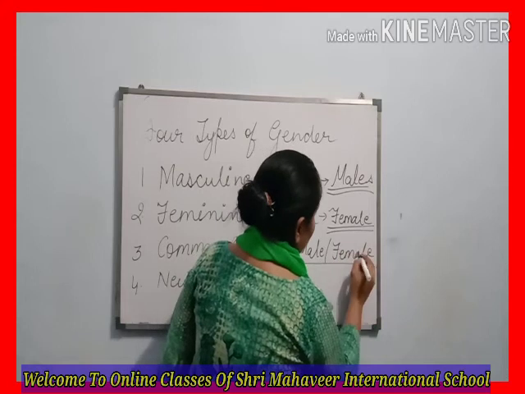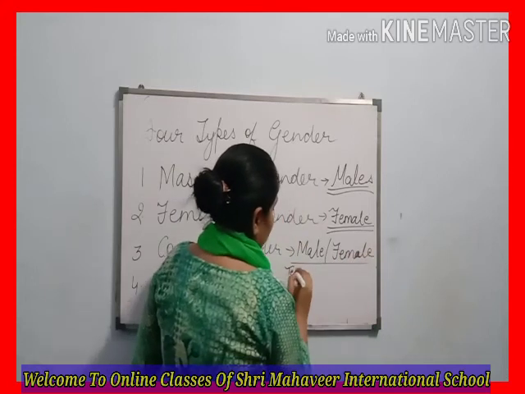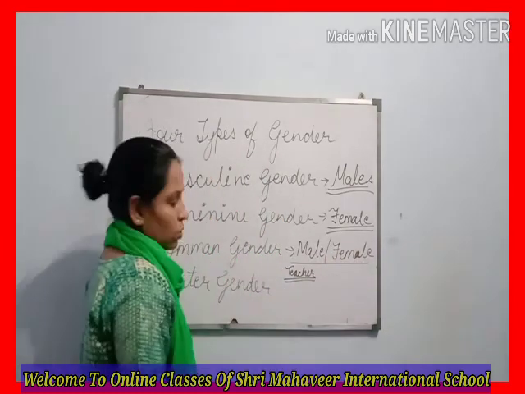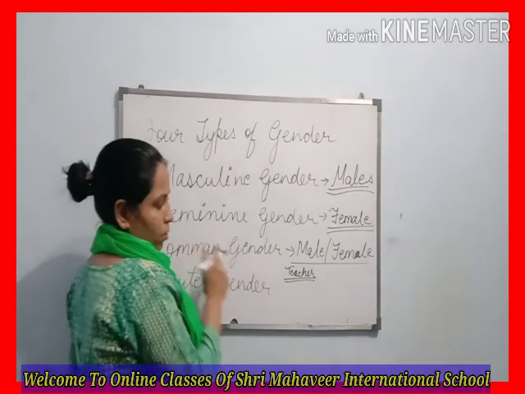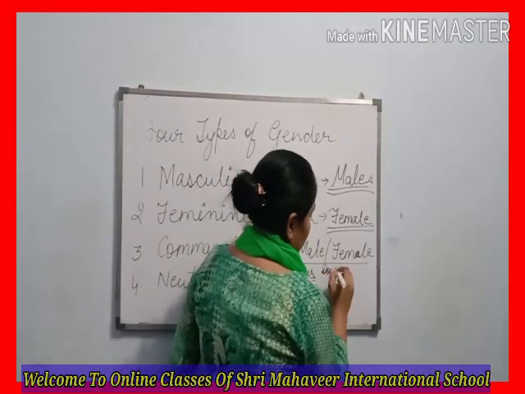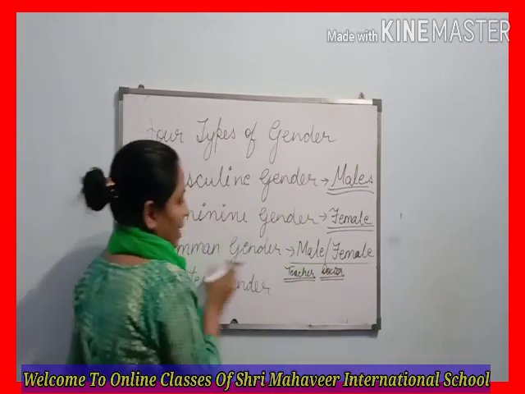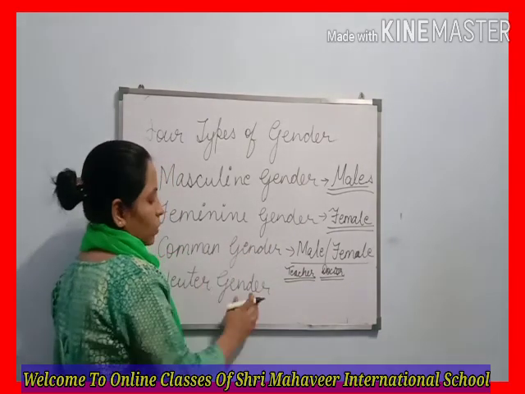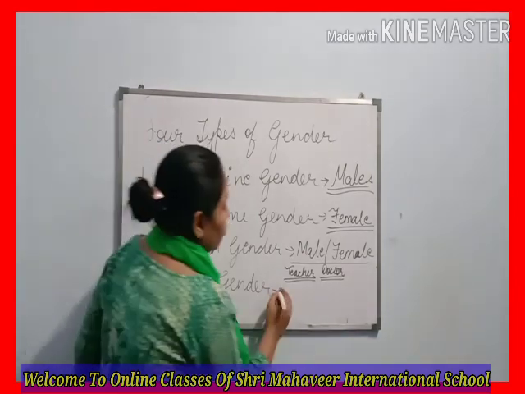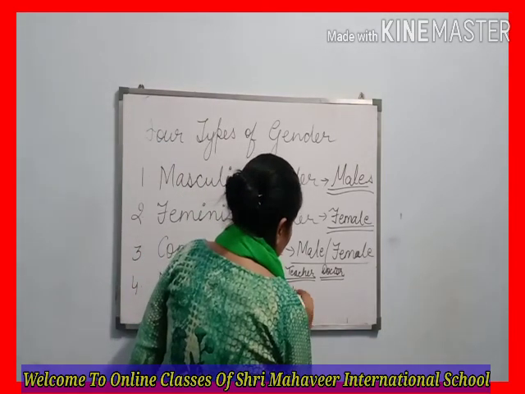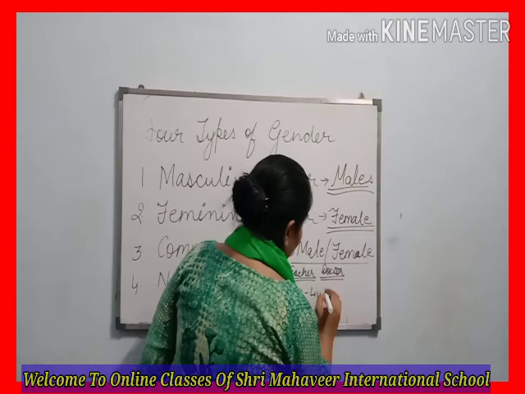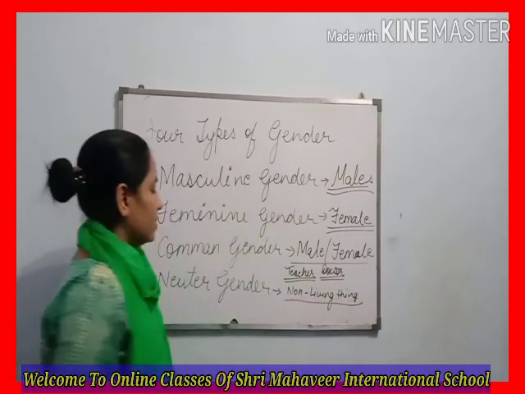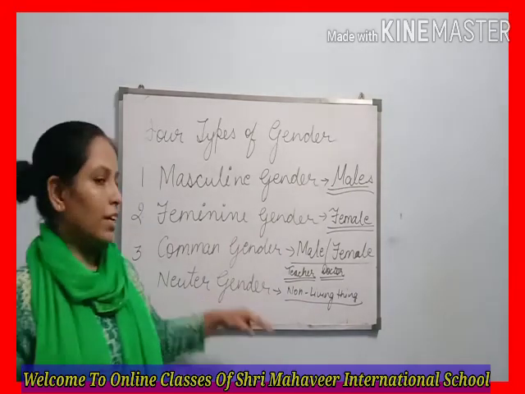It means, like we can say, the teacher. A teacher may be male or female, so it is included as a common noun. Doctor: a doctor includes both male and female, so it is common gender. Now last is neuter gender. In neuter gender, we learn about non-living things. So all non-living things are included as neuter gender.